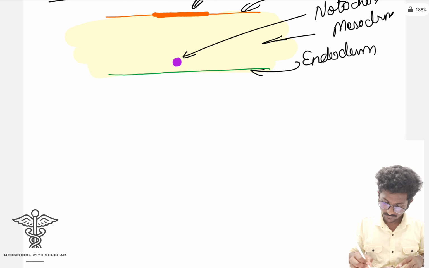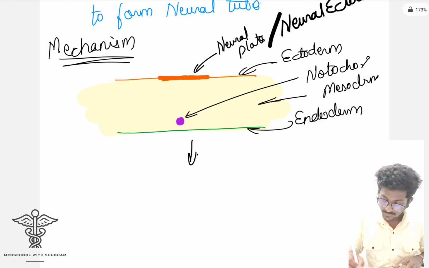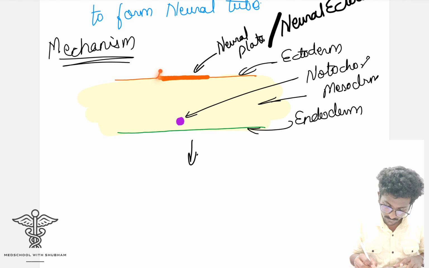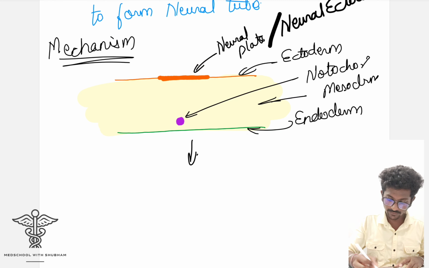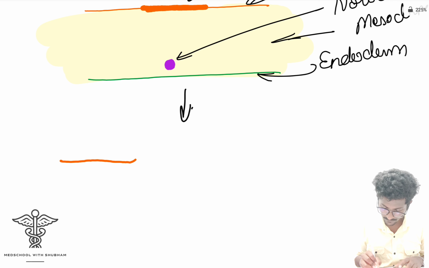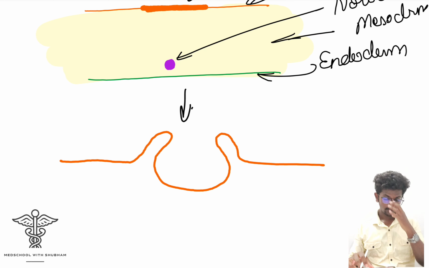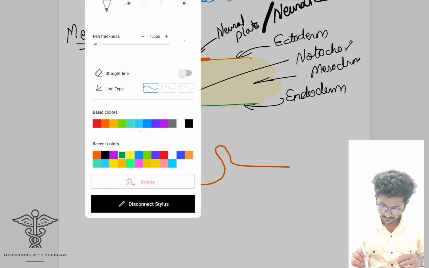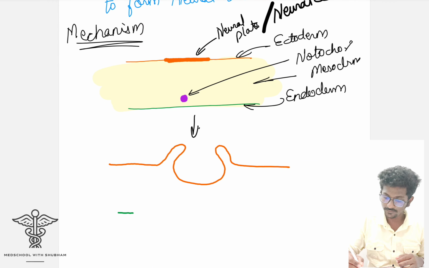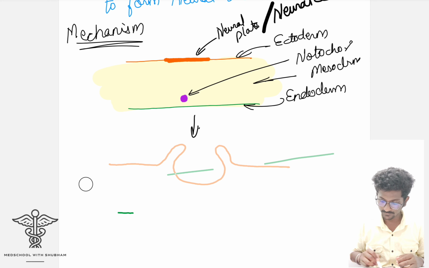Now in the next step, these will move upward in this direction and they will form a fold-like structure in this manner. So let's draw that. This is the ectoderm.